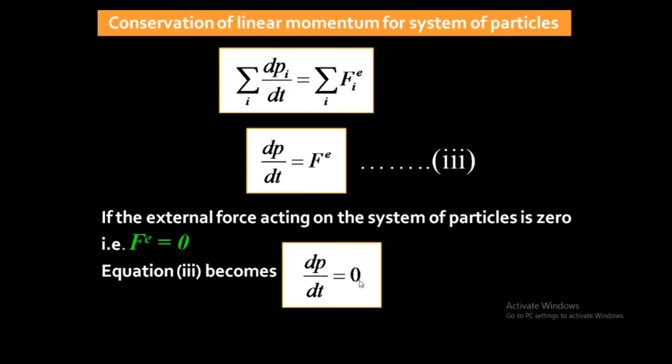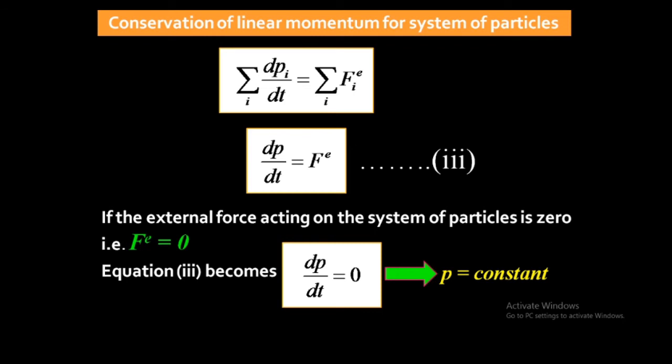It means that the rate of change of momentum is 0. If the derivative of any term is 0, then that term is constant. Because the derivative is 0, the term will be constant, and if that term is constant, then we say that the term is conserved.